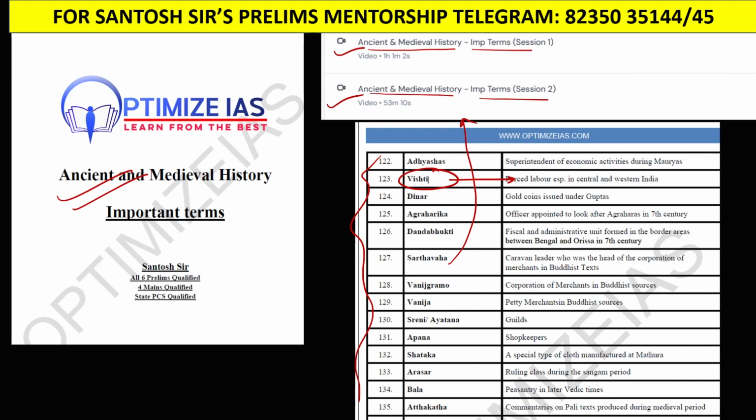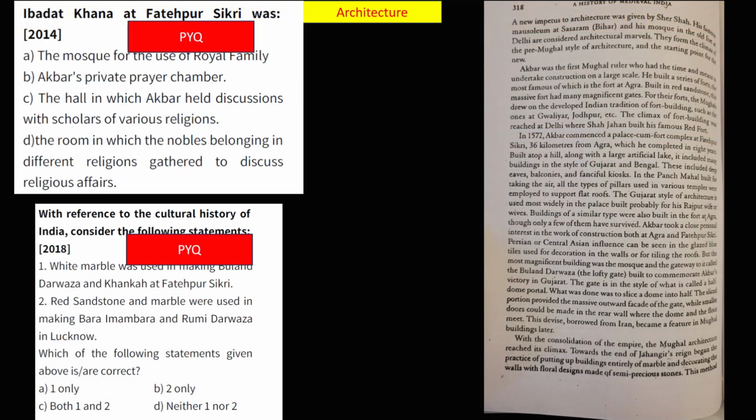Next, UPSC is asking architecture based questions. You can see Fatehpur Sikri. Then, guys, you can see Buland Darwaja. You can see directly taken from the same old book. Fatehpur Sikri and the Buland Darwaja. Exactly this question is taken from this old NCERT book.